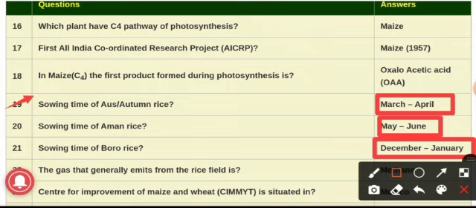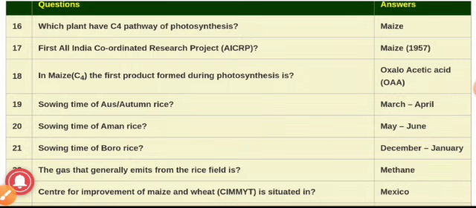Aman, the word, is derived from the Arabic, which means safety, which indicates the stability of a crop. And aman rice is also called winter rice due to their harvesting time in winter. Third one, Boro or summer. Boro refers to the rice which is grown in submerged land, lower elevation, and is also called a summer crop because Boro rice is harvested in the summer season. So this was question number 19, 20 and 21.